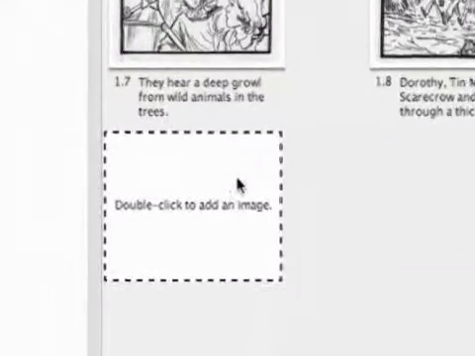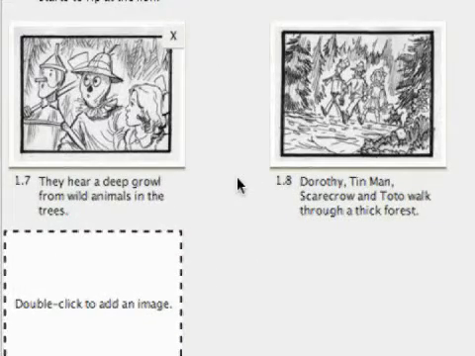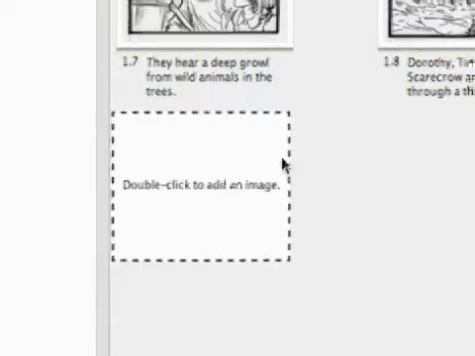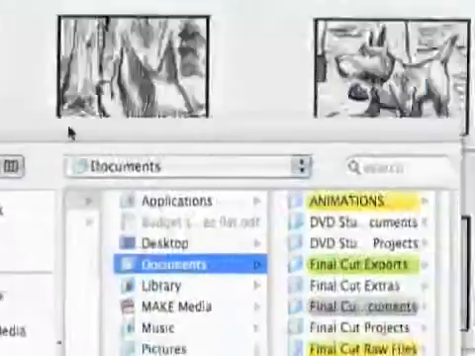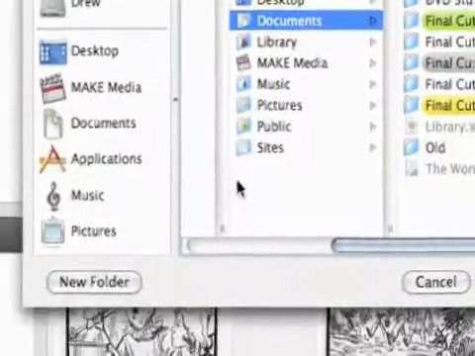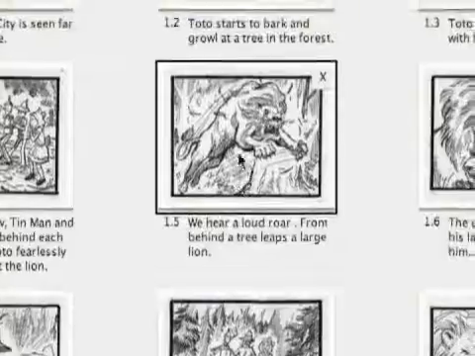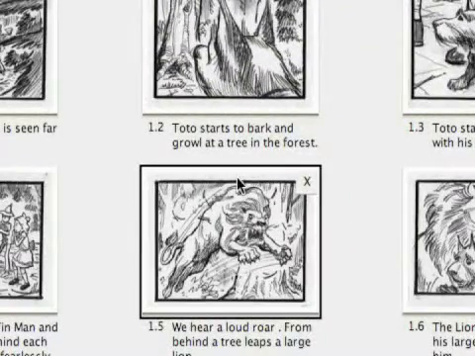So to add images to your storyboard, of course you're going to have a storyboard artist create them first, either on paper and then scan them into your computer, or if they can create them on the computer, that's how you would do that. But you would just double click down here and it brings up a little browser to find it on your computer. So it's got to be on your computer. So you would just search for it, and you can select one file at a time and add them in order, or you could select all the files and then put them in the correct order.